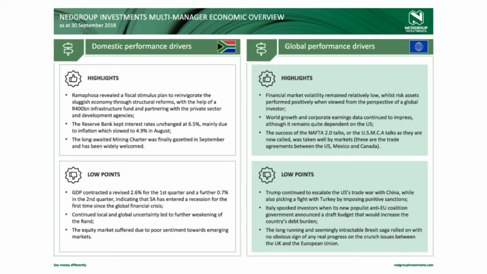Of course, what are making the markets sensitive and jittery are Donald Trump and his tariff war with China, which time will tell whether this tariff war escalates or perhaps can get negotiated out for everybody's benefit. So overall, again, a very interesting quarter, with the South African stock market taking pressure and strain due to emerging markets having a risk-off appetite, while global markets, largely led by the developed economies and particularly that of the US, had another strong quarter, and we shall wait to see how this continues going forward.